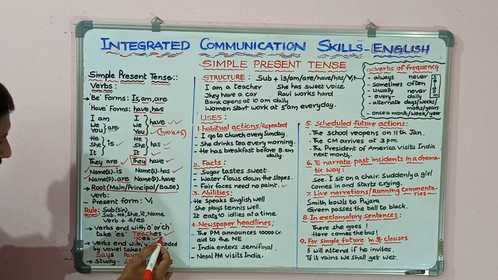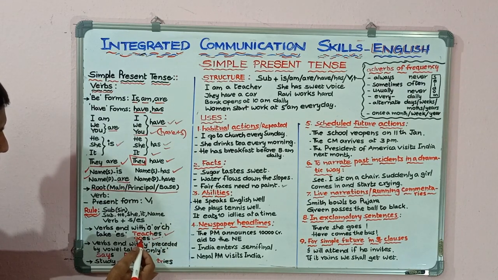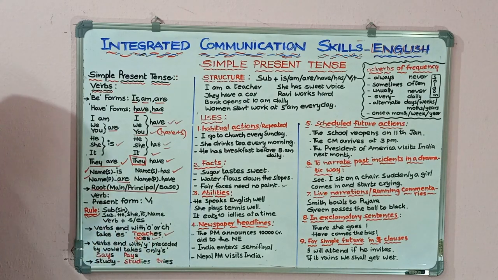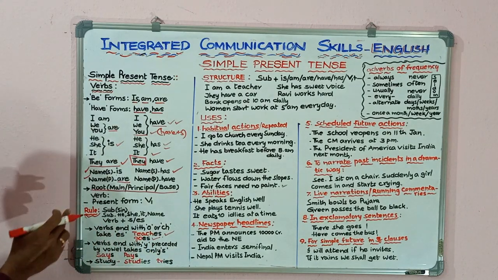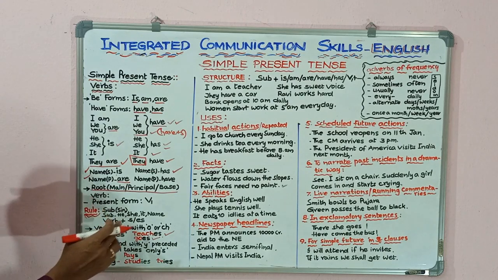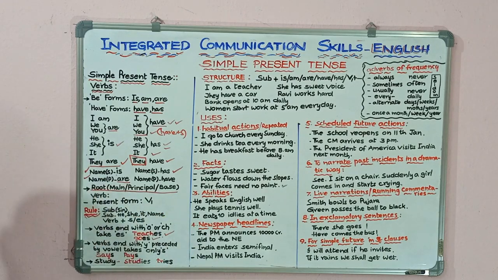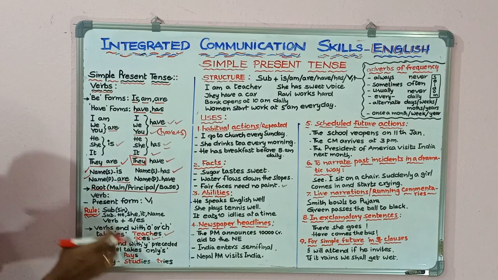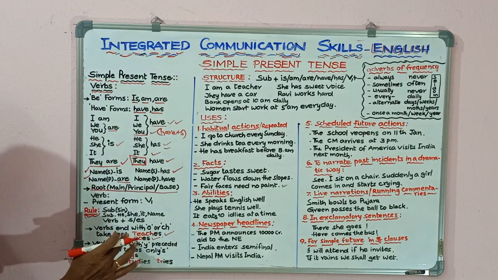Es is added to teach, then it becomes teaches. Es is added to go, then it becomes goes. So for verbs which end with o or ch, we add es, like teaches and goes.